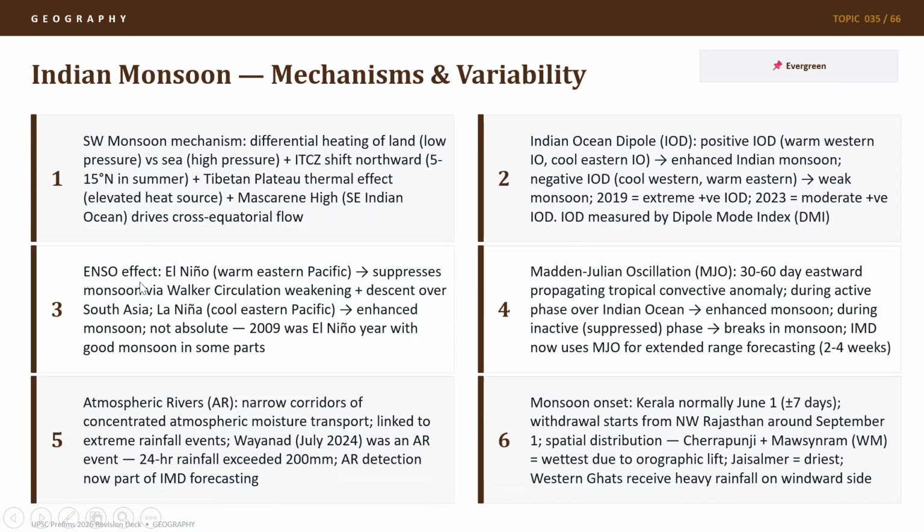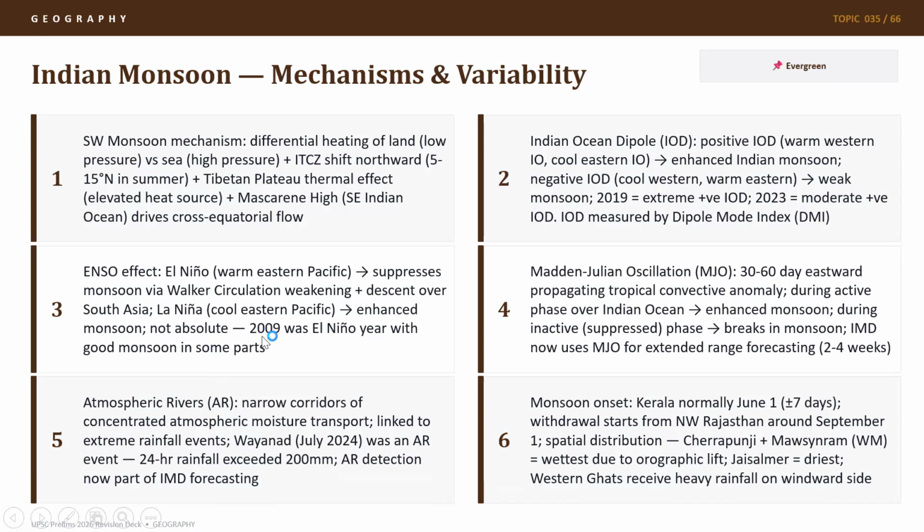ENSO effect. So El Nino, which is warm Eastern Pacific, suppresses the monsoon via Walker circulation. Now you need to understand how the entire El Nino and La Nina events occur and what we mean by Walker circulation. So due to Walker circulation weakening and descent over South Asia, El Nino effect is formed. La Nina is basically cool Eastern Pacific Ocean, which leads to enhanced monsoon. So whenever El Nino happens, we have a weak monsoon in India, and La Nina leads to enhanced monsoons.